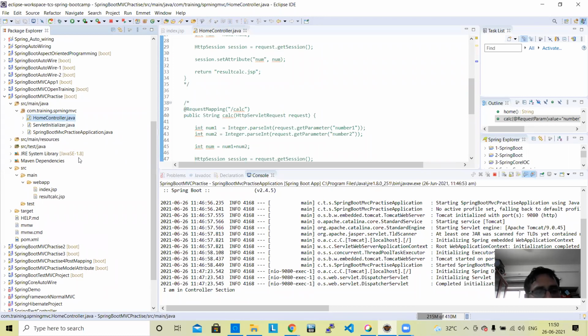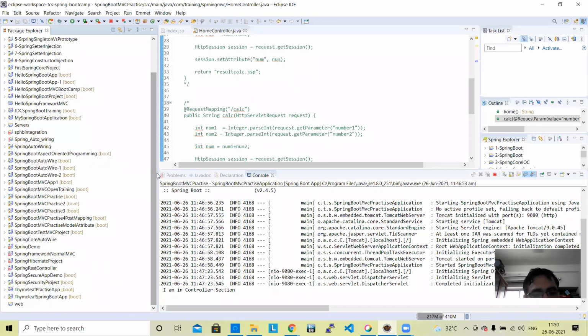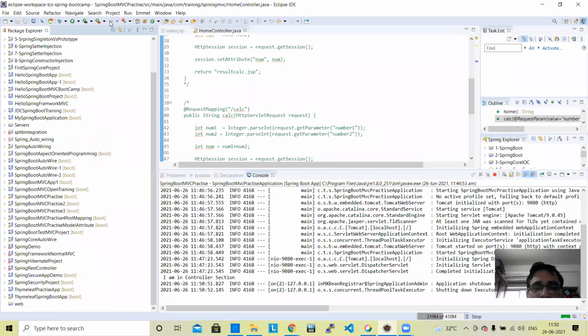Next, what are the things we need to do? Let's do a project. Now I am showing you a project which is running with security. Next we are going to show you a demo of a project which is running using security. Then we will create a project applying the security. This is the project running without any Spring Security.